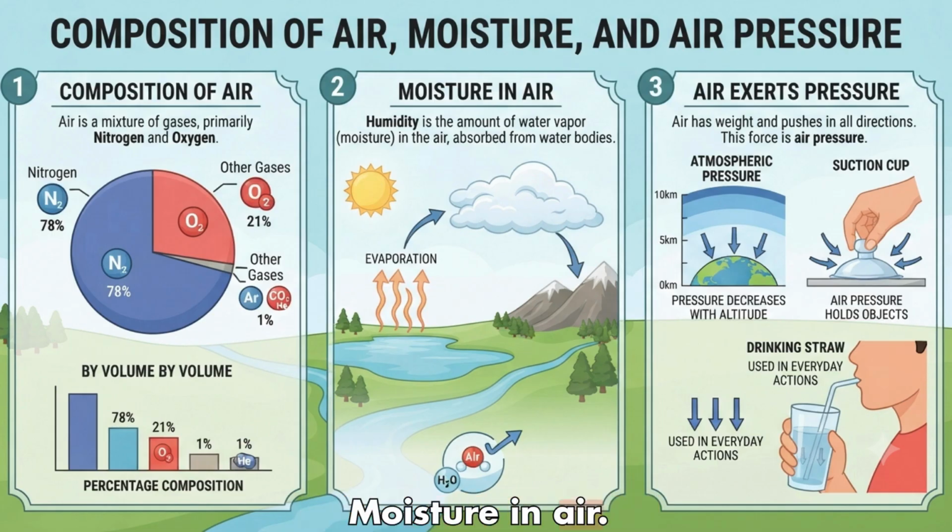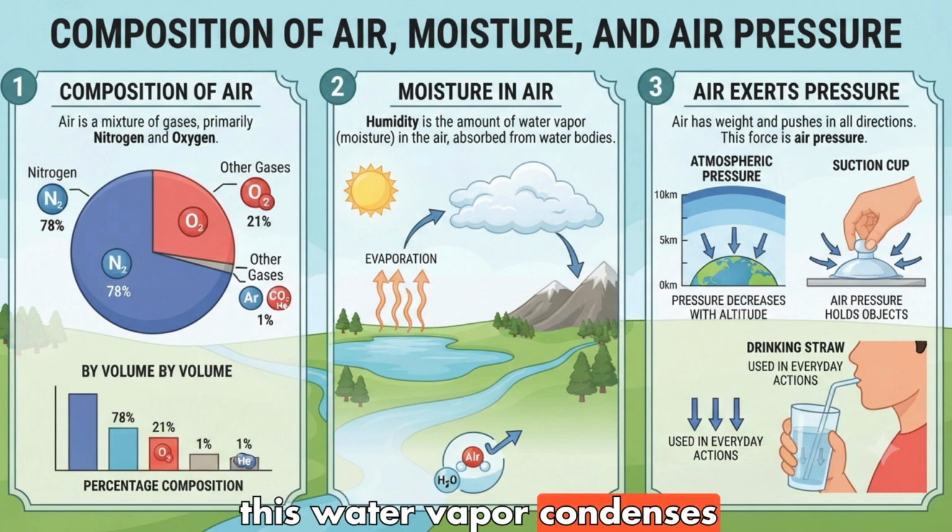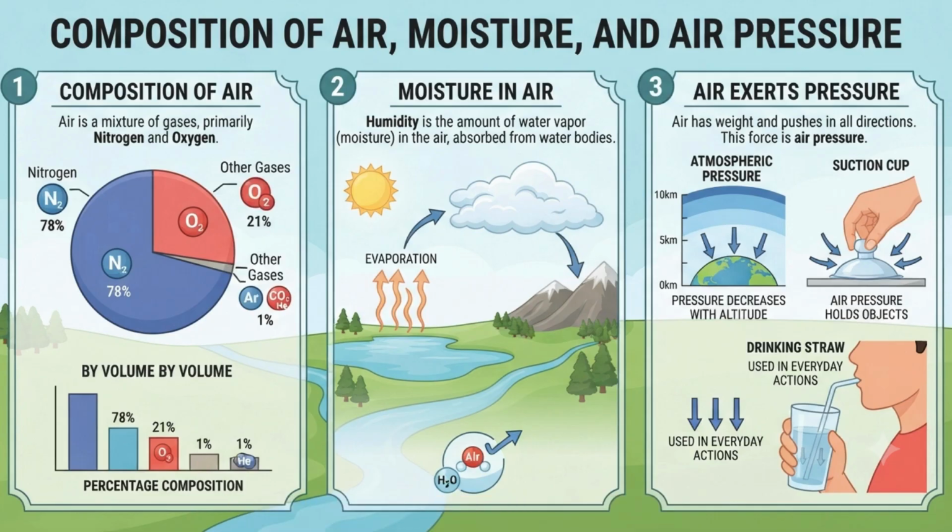2. Moisture in air. Moisture, or humidity, refers to the amount of water vapor present in the air. It comes from the evaporation of water from oceans, lakes, and rivers. When air is heated, it can hold more moisture. As air rises and cools, this water vapor condenses to form clouds and eventually precipitation, rain, snow.